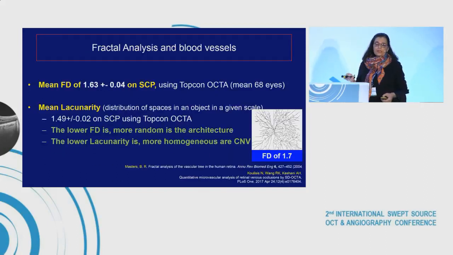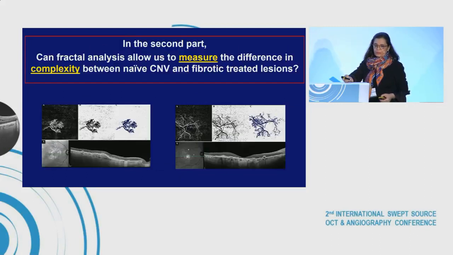The mean fractal dimension is 1.63 on the superficial capillary plexus using top cone OCTA, and the mean lacunarity is 1.49 on the same superficial capillary plexus using top cone OCTA. The lower the fractal dimension is, the more random is the architecture. The lower the lacunarity is, the more homogeneous are CNV.